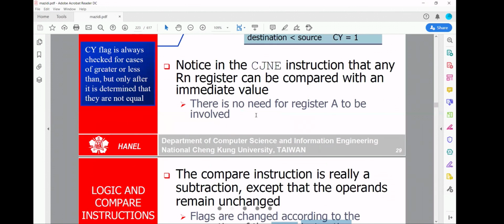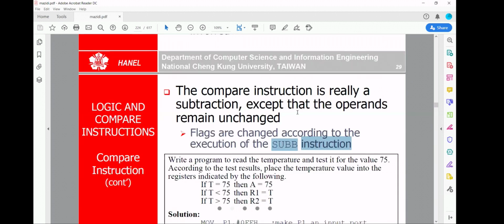Remember, in A minus B, the answer will be coming in A. With subtraction, the operand A is changing. The value of A is changing. But here that will not be happening. Just the flag will be changing.